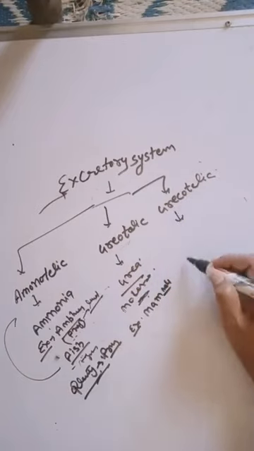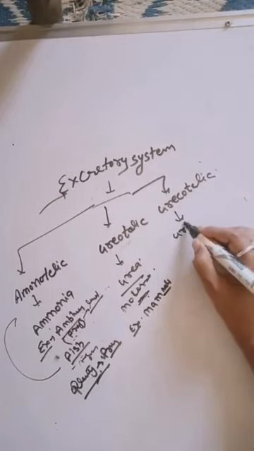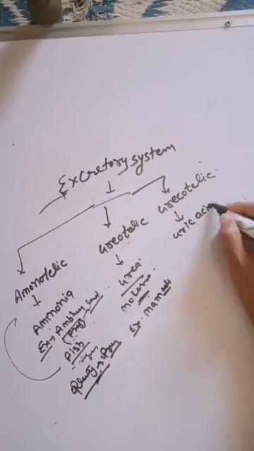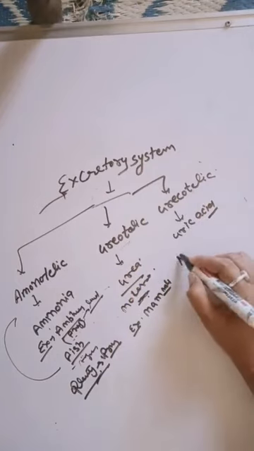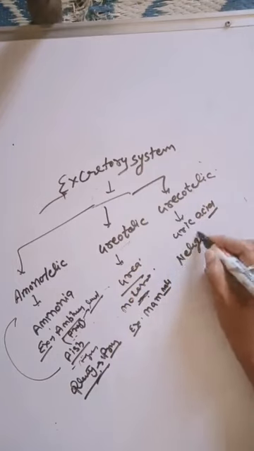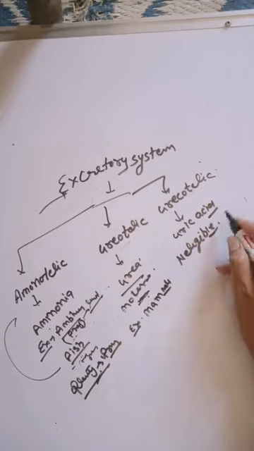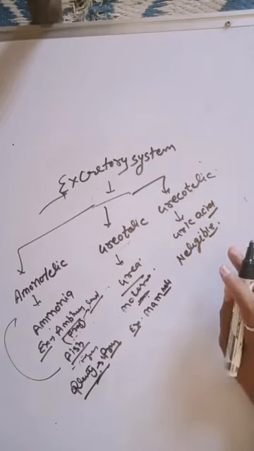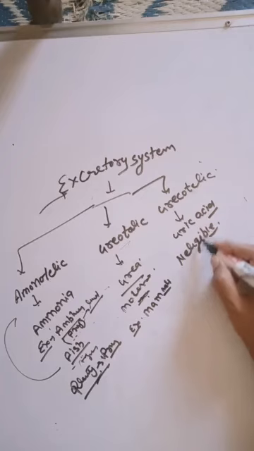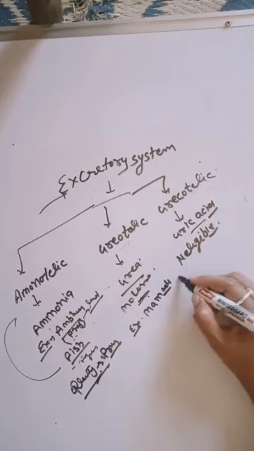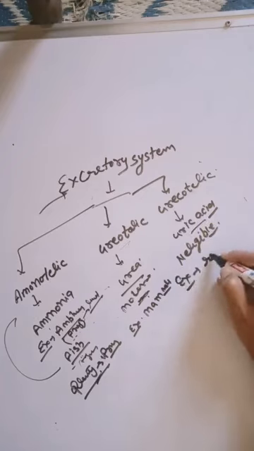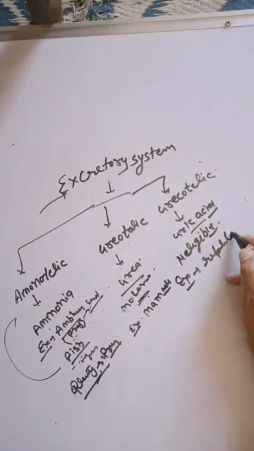And uricotelic, where the excretory product is uric acid. A negligible amount of water is required to remove uric acid from the body. Examples are reptiles and birds.